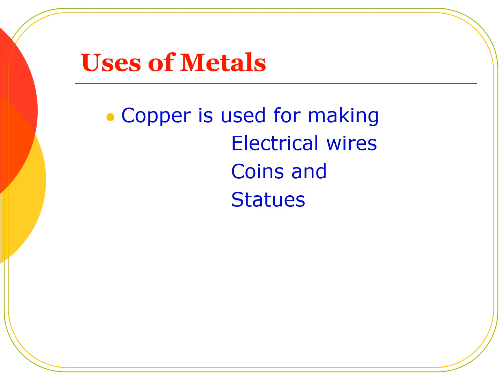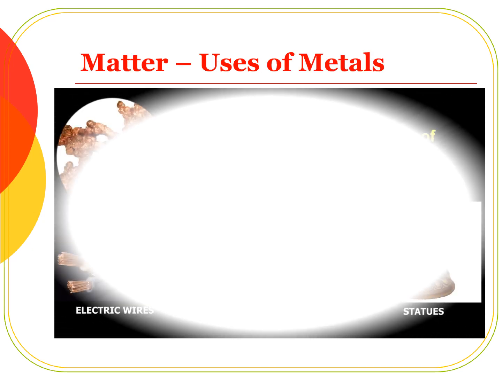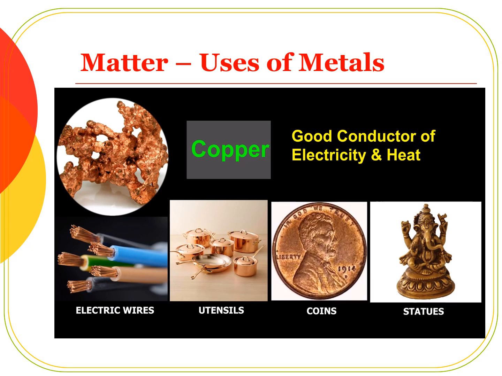Next metal, copper. What is the use of copper? Copper is used for making electrical wires, coins and statues. Copper is a good conductor of electricity, so it is used for making electric wires. It is also a good conductor of heat, so it is used to make cooking utensils. Copper is malleable in nature.